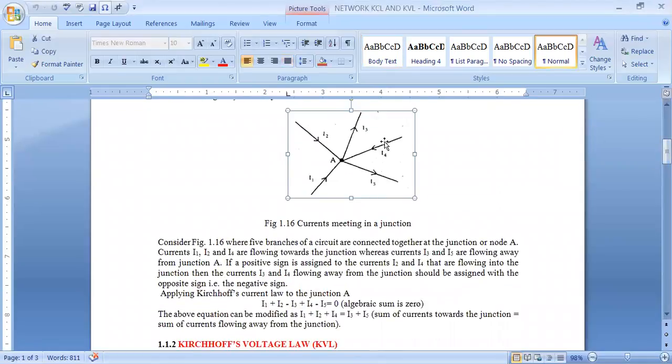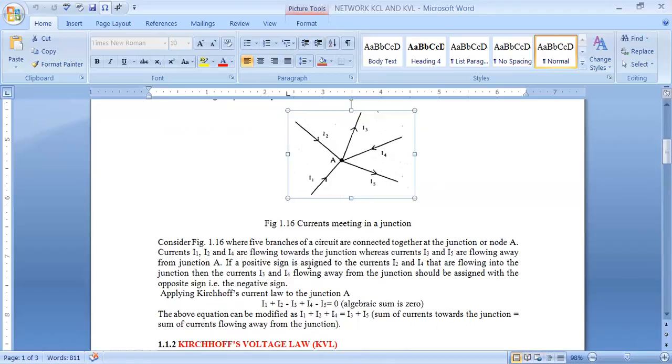Right. Now take this example to understand the concept. Consider five branches, one, two, three, four, five, connected together at junction A or node A. The currents I1, I2, I4 are flowing toward the junction, whereas I3 and I5 are away from the junction A.